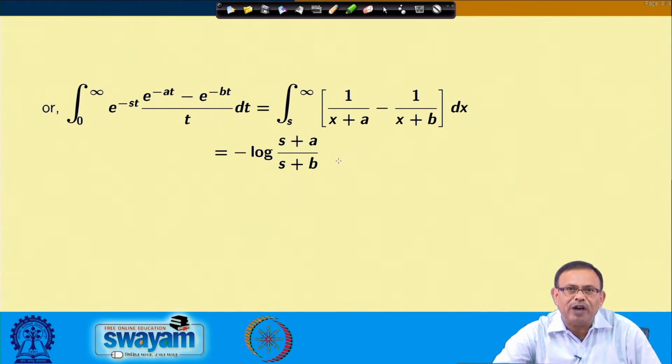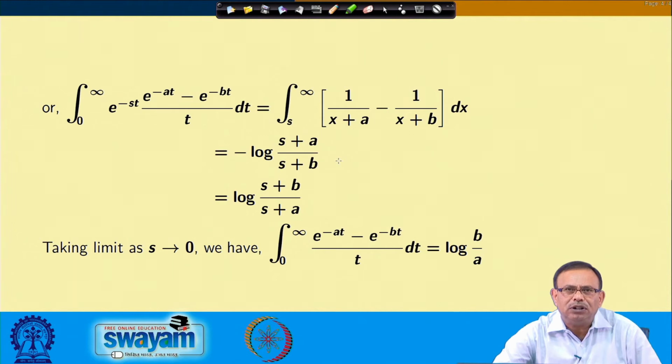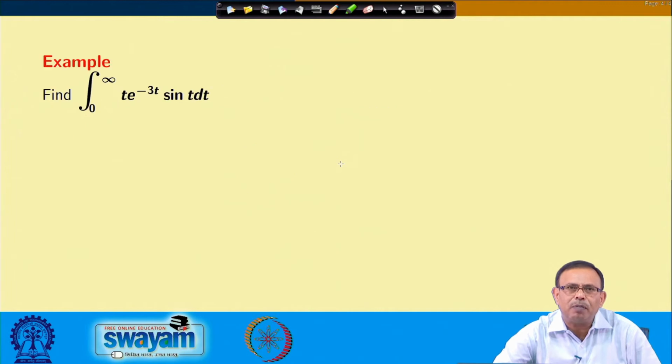The evaluated value is minus log of s plus a by s plus b, and this I can write log of s plus b by s plus a. So, taking the limit as s approaches 0, I find the value of the integral as log of b by a. So, these are the usefulness of Laplace transform, where to evaluate one integration also I can use the Laplace transform and its properties.